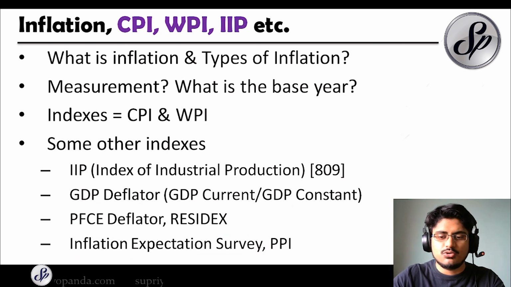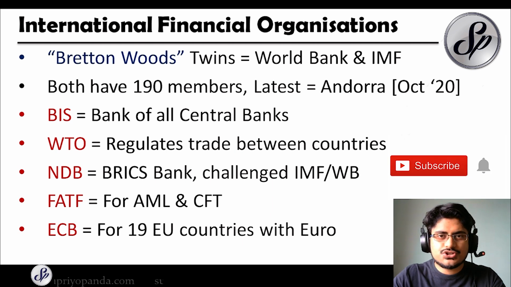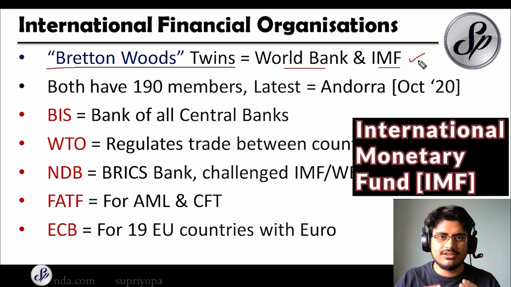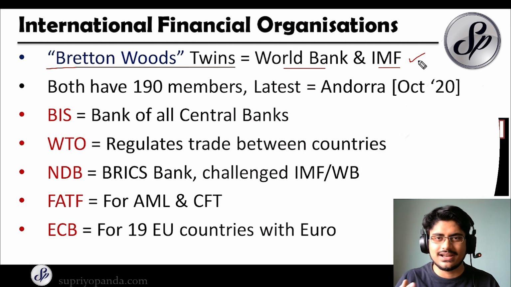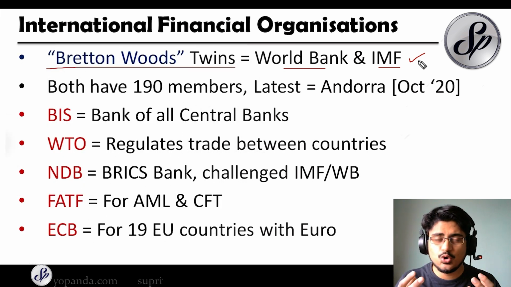And now let us move to the next thing, which is the international financial organizations. The most important of these are the Bretton Woods twins, which are the World Bank and the IMF. Now, how did these organizations start? In 1944, after World War II had ended, people understood that the world needed a financial organization to bring countries together. So 44 countries met in 1944 at the Bretton Woods conference in the USA. And so we had the birth of two organizations, the World Bank and the IMF.